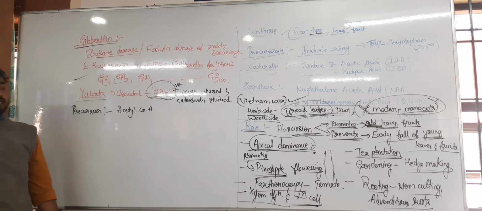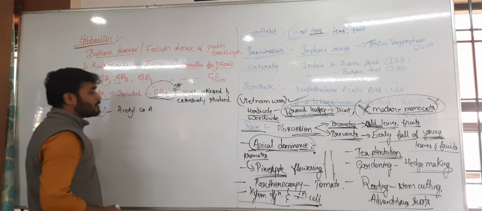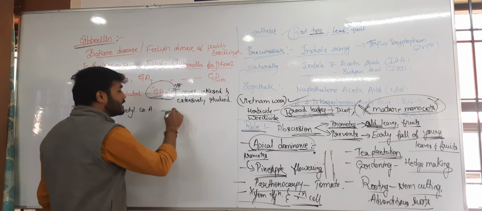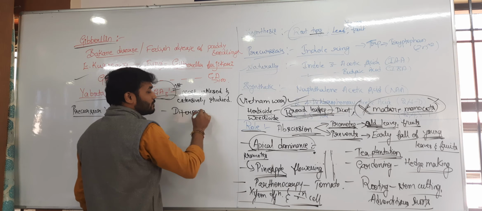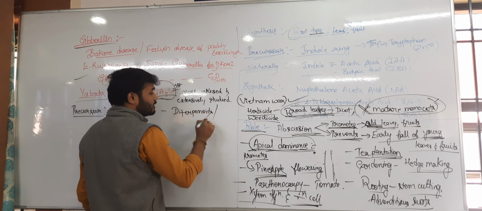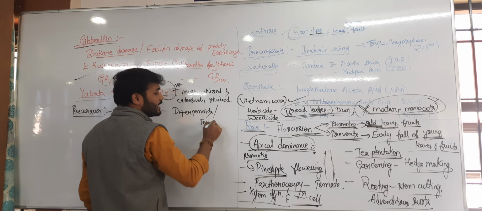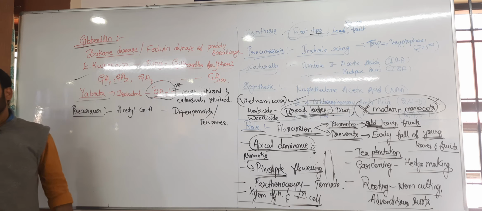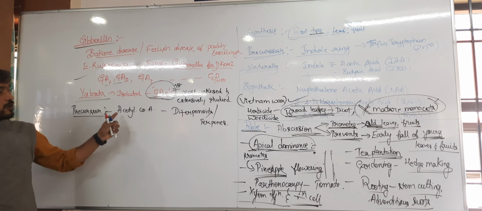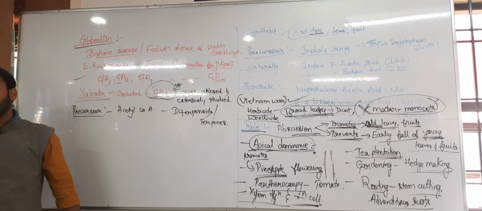Acetyl coenzyme A is its precursor molecule. That means it can be derived from the diterpenoids, nothing but the terpenes, the secondary metabolite. Clear? Where have you studied acetyl coenzyme A?